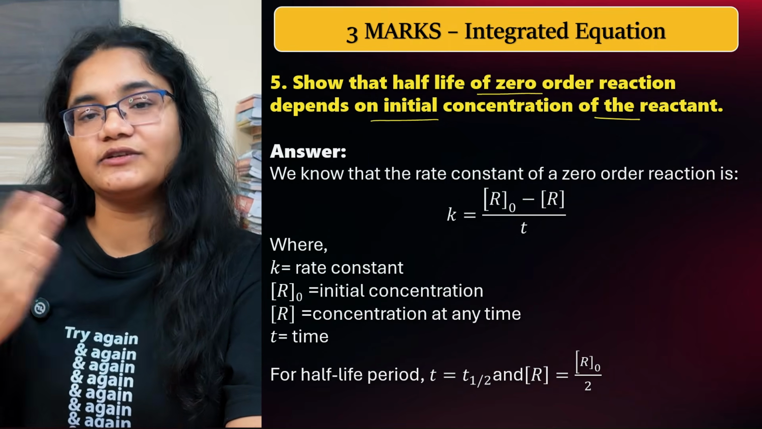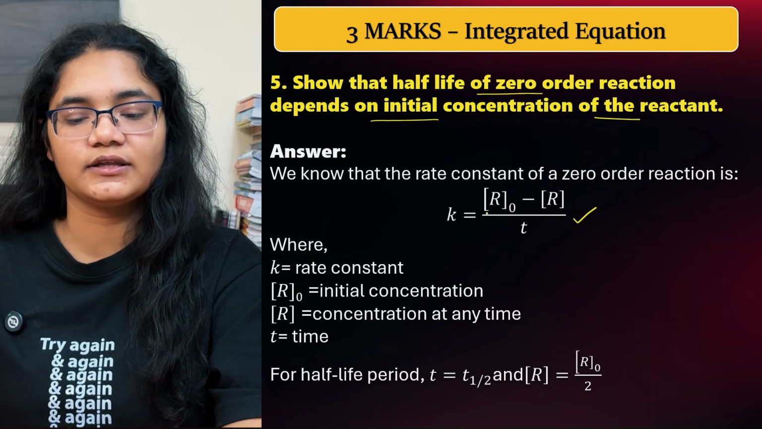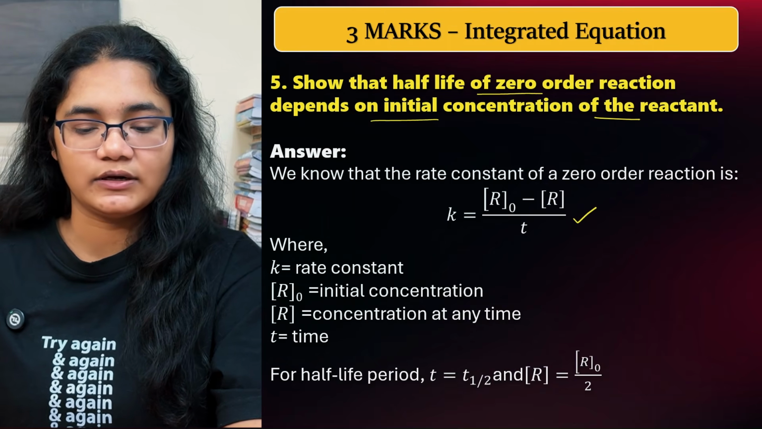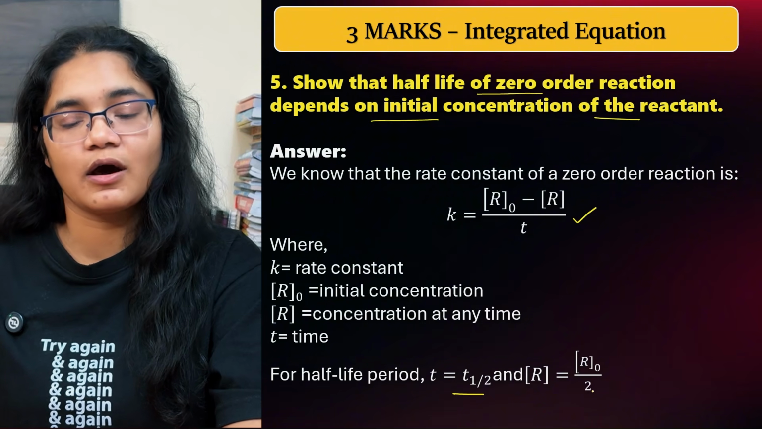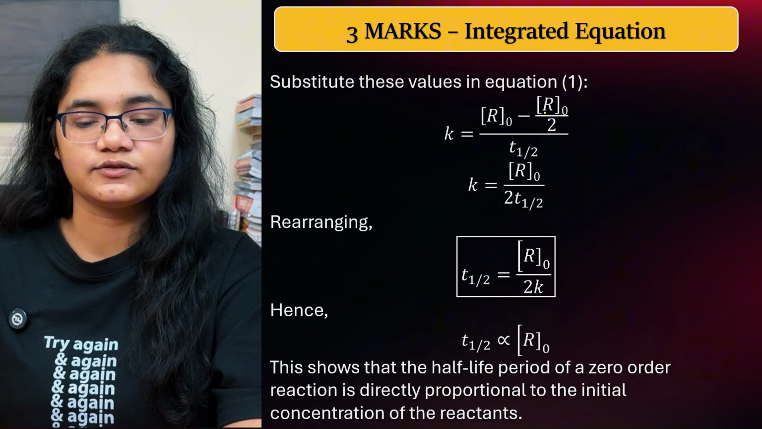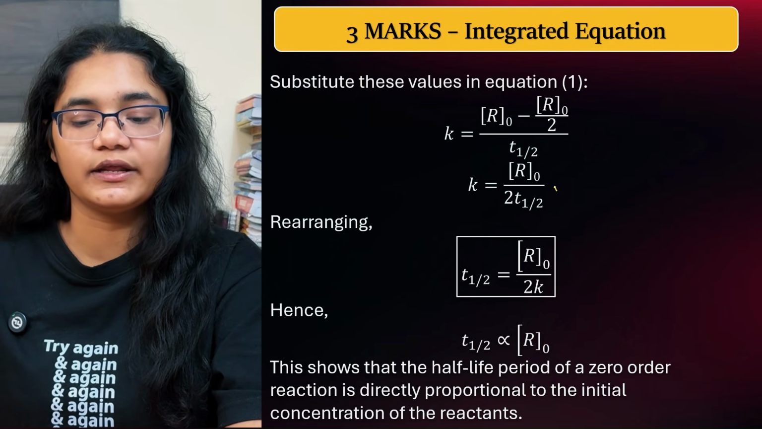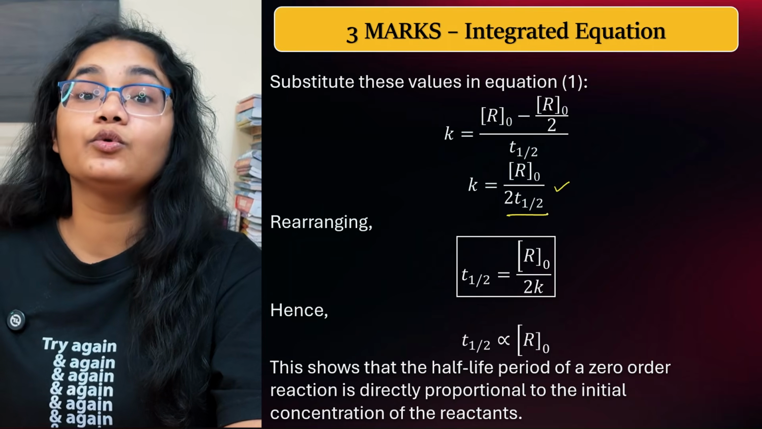A similar process will be done for the zeroth order reaction. We know that for zeroth order the integrated rate law is k = (R naught minus R) by t. Now if I substitute t is equal to t half and R is equal to R naught by 2, and solve this, I get k is equal to R naught by 2 t half.